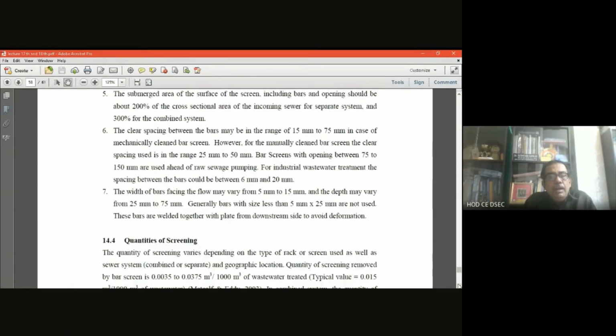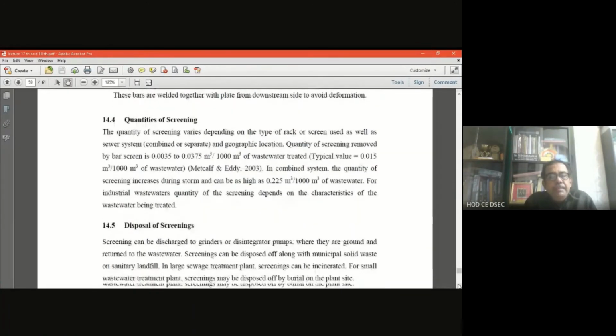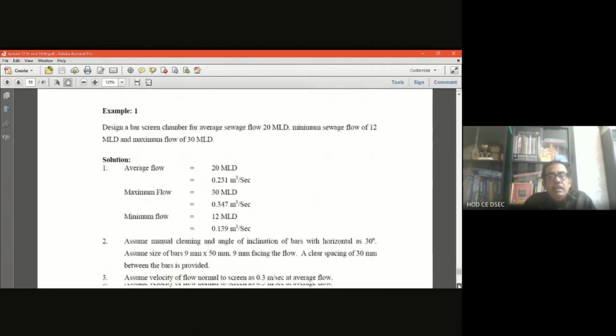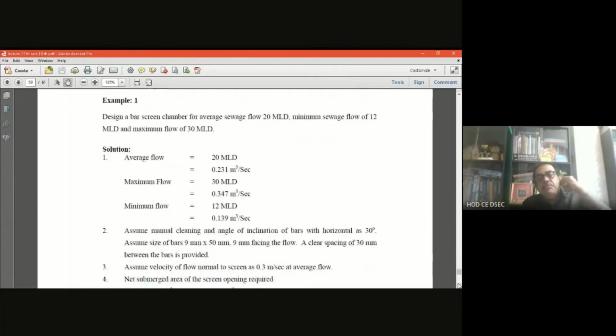Now let me discuss how to design a screen for a given flow discharge. Very interesting. If you go through the design, you will understand the total screening operation and how the mode of operation is done. Here you have to design a bar screen chamber.